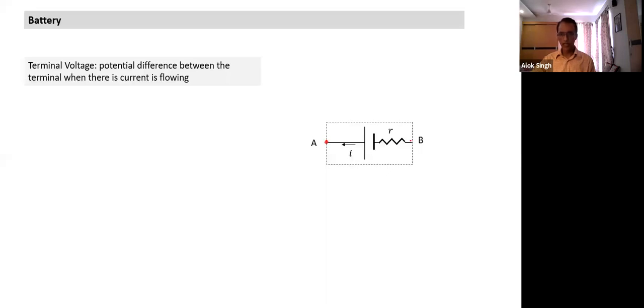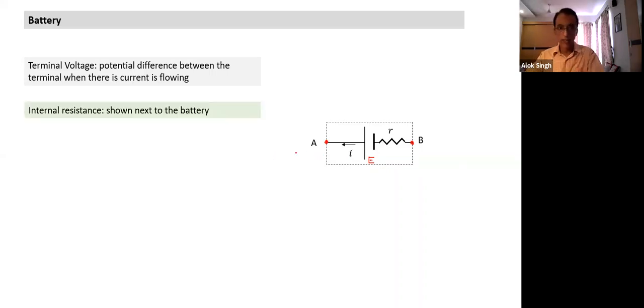Let's say when the current I is flowing, the EMF of the battery is E. Will the potential difference between terminals A and B still be E? No, it will not be E. It will change now. Can we find the potential difference between A and B when the current is flowing? Yes, we can find it. The internal resistance is shown right next to the battery, and we find the terminal potential difference between VA and VB using the Kirchhoff loop rule. How do we start the Kirchhoff loop rule? Let me start from A. Potential at A is VA.